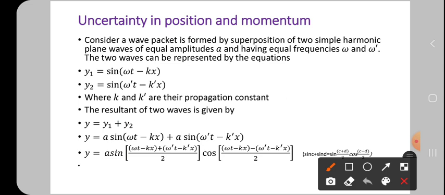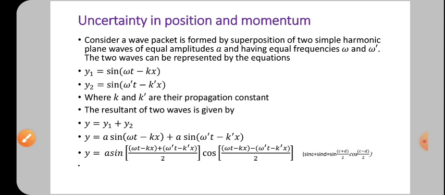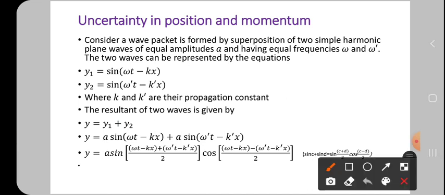A standard formula is given: sin C plus sin D equals 2 sin of (C plus D) by 2 into cos of (C minus D) by 2. So this is the formula, and it is used in the same manner here. Here C means this whole bracket, and D is this other whole bracket.